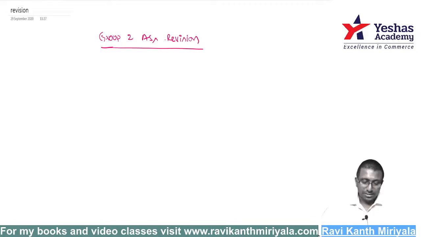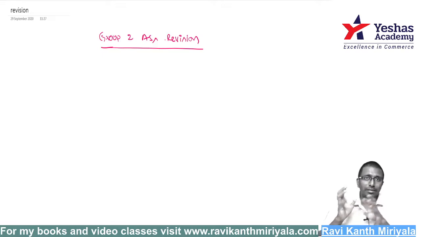Today we'll be discussing Group 2 accounting standards revision. A quick revision of Group 2 accounting standards. It's very important, especially as approximately 28 to 32 marks you can expect from this. From accounting standards alone, I am telling you. The first mandatory question, for 20 marks, is obviously from accounting standards alone. The rest, 3-4 questions, they will generally ask in question number 7. You have to focus.